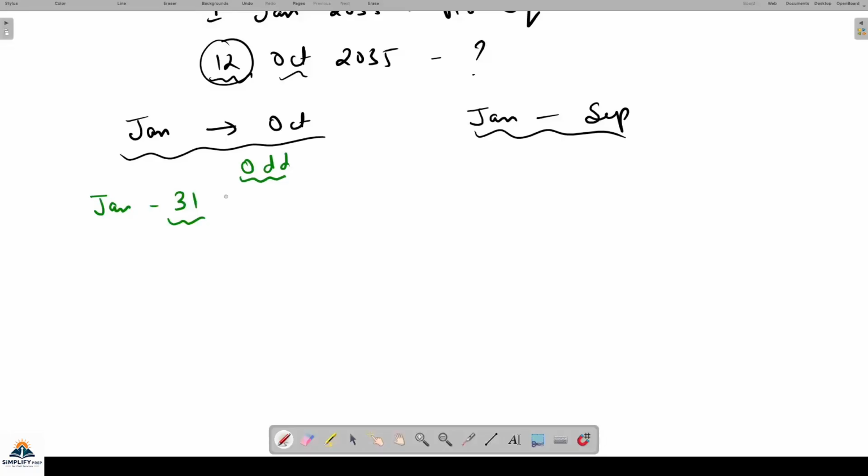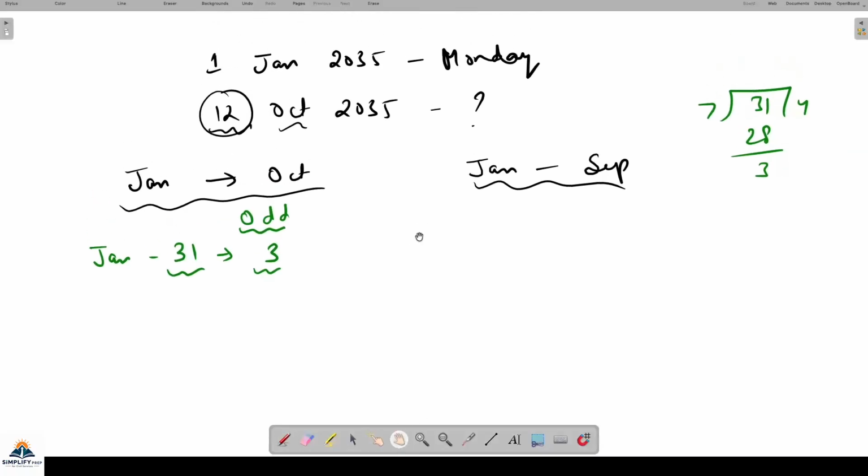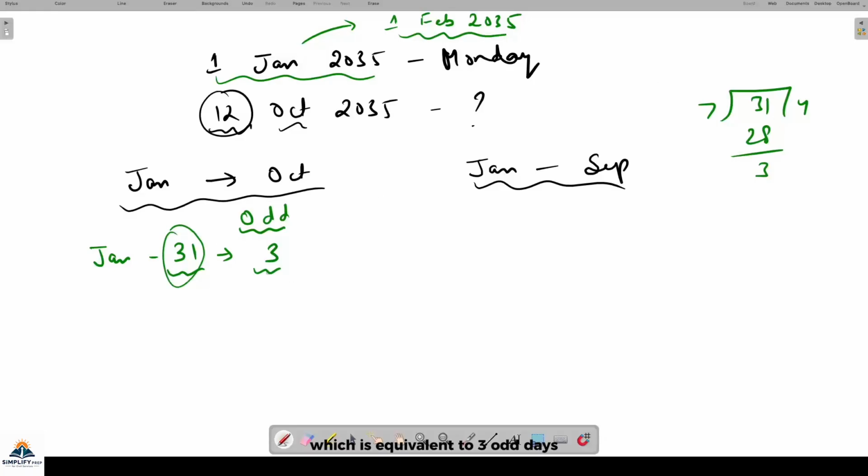है ना. Odd days कितना है जनवरी का? 3 होगा. Because, है ना, this thing we have seen again and again, 7 4 is 28. तो 28 हमको पता है, 28 से 3 एक्स्ट्रा, तो 3 odd days are in January. Means what? It simply means that when you are moving from 1st of January 2035 to 1st of February of 2035, 1 month has passed, that is 31 days has passed of January, which is equivalent to 3 odd days.